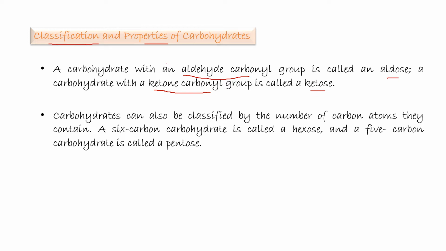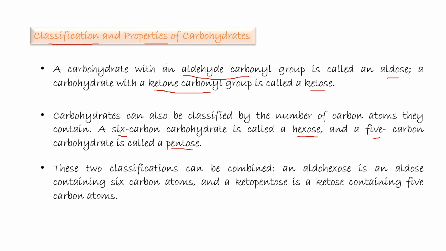Carbohydrates can also be classified by the number of carbon atoms they contain. A 6-carbon carbohydrate is called a hexose, and a 5-carbon carbohydrate is called a pentose. These two classifications can be combined.